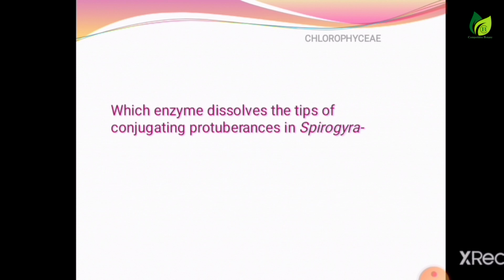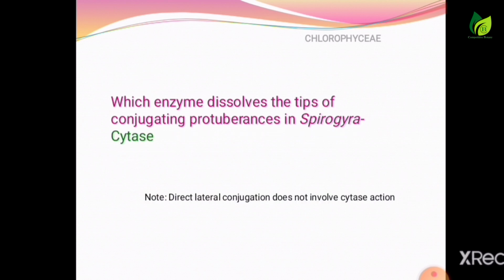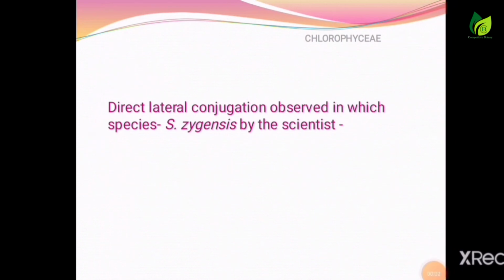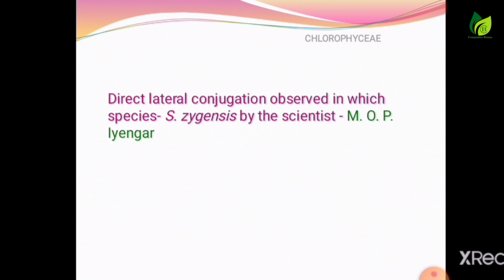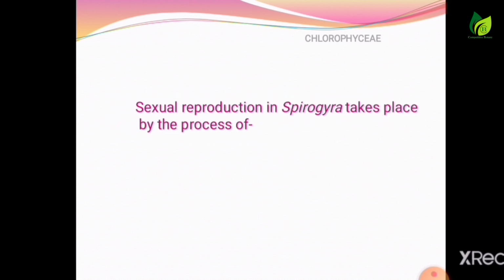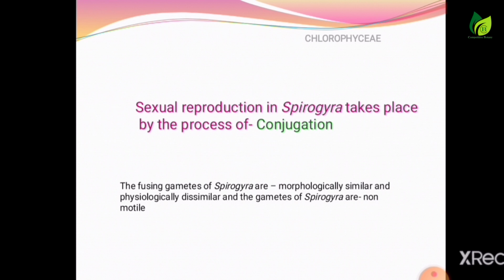Which enzyme dissolves the tips of conjugating protuberances in Spirogyra? Answer is cytase. Spirogyra filaments showing lateral conjugation are homothallic. Direct lateral conjugation was observed in Spirogyra gigantea by the scientist known as M.O.P. Iyengar. Sexual reproduction in Spirogyra takes place by the process of conjugation.